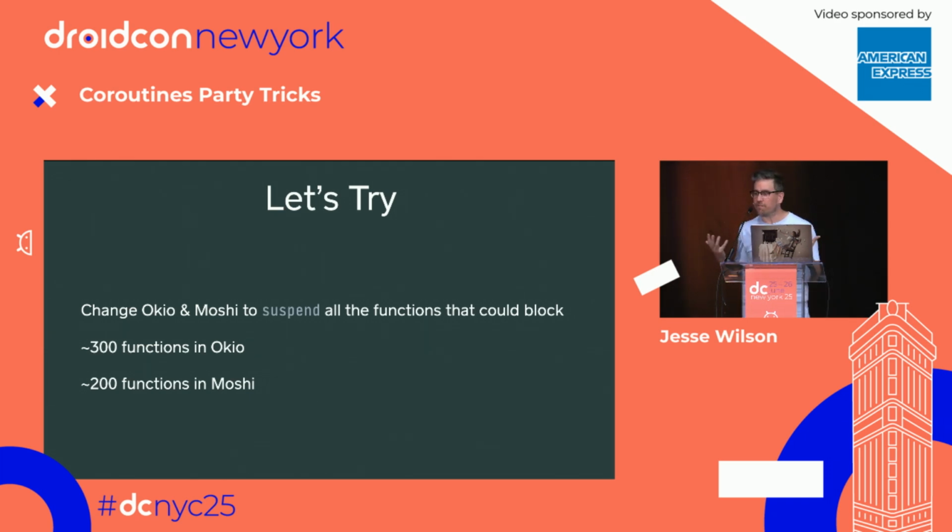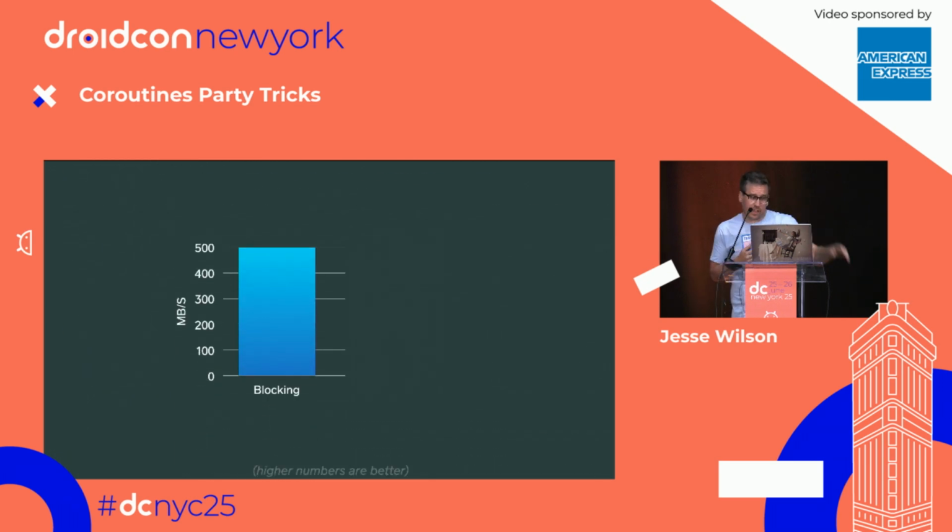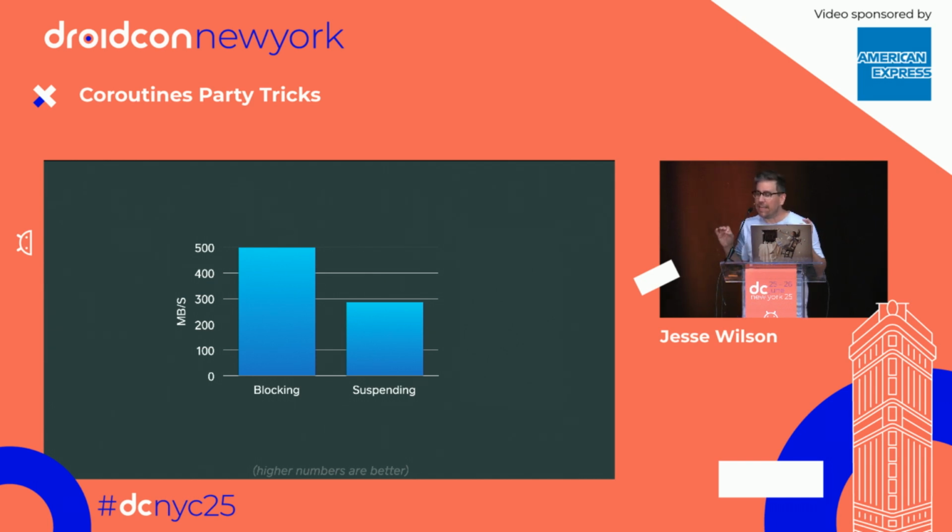For this experiment, I changed about 300 functions in Okio to have a suspend modifier on them, and about 200 functions in Moshi. Our benchmark is Zac Sweers's excellent JSON parsing benchmark, and we're going to run it in blocking mode, and then later in suspending mode and compare the outcome. With the blocking one, we can parse JSON with Moshi at 500 megabytes per second. When we do it with suspend, it's way, way slower, about 285 megabytes per second. We just added a keyword. It should not slow us down this much. I want to dig in and figure out why.